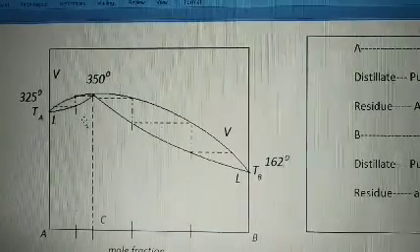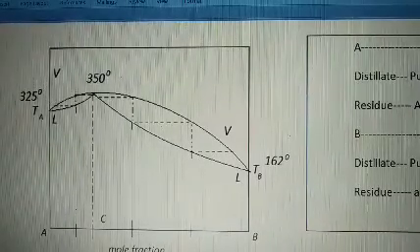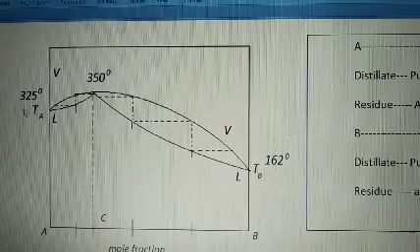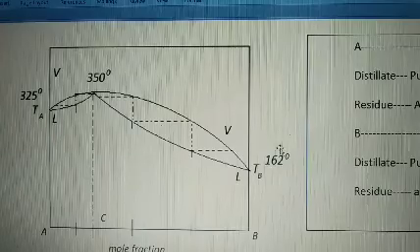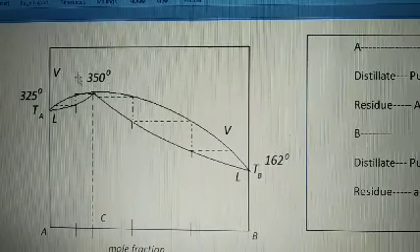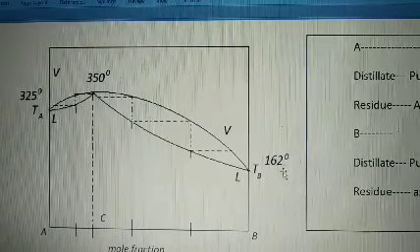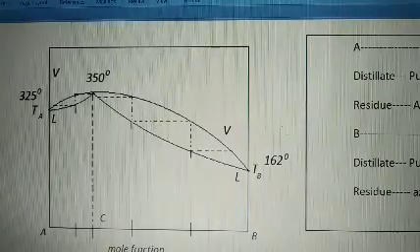So in case of maximum boiling azeotrope, I fix here 325 degrees Celsius as the boiling point of A component, 162 as the boiling point of the other component. The mixture solution, see here, is boiling at 350, which is more than the 325 and 162 degrees Celsius. So what is happening here?